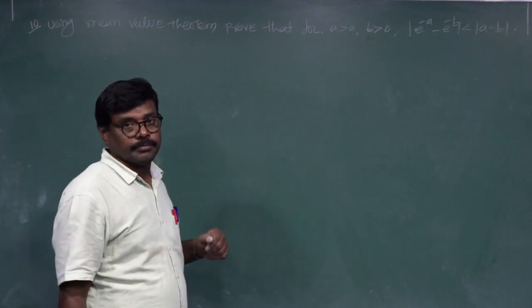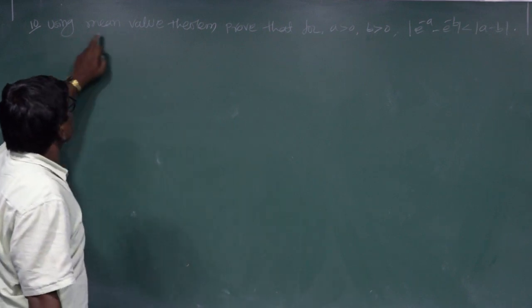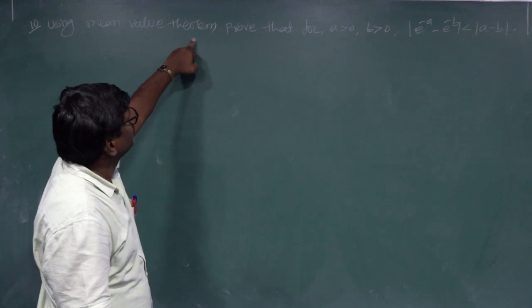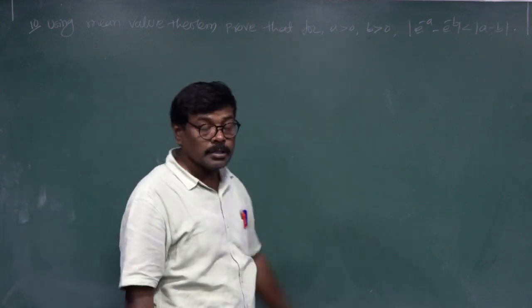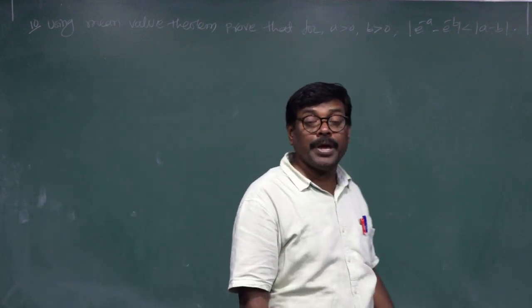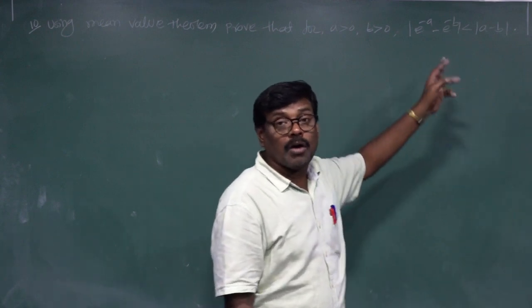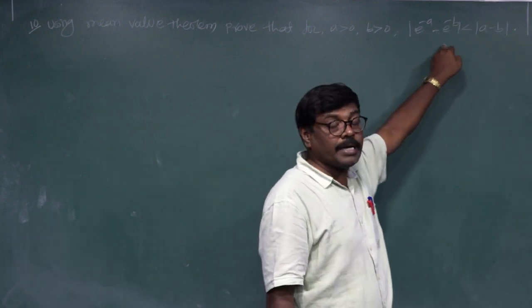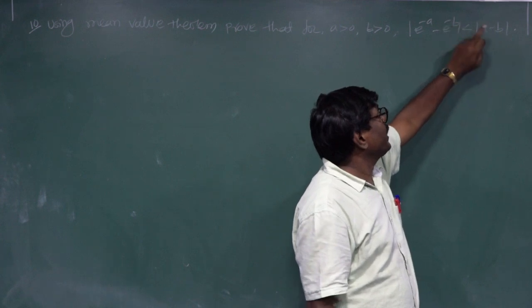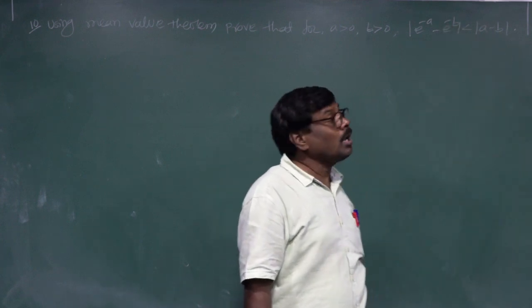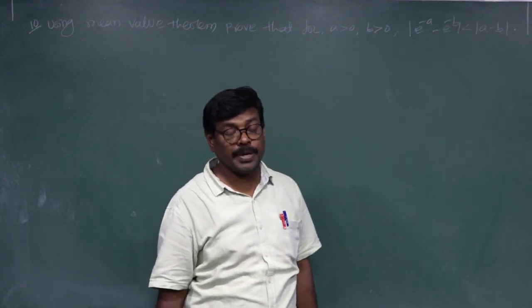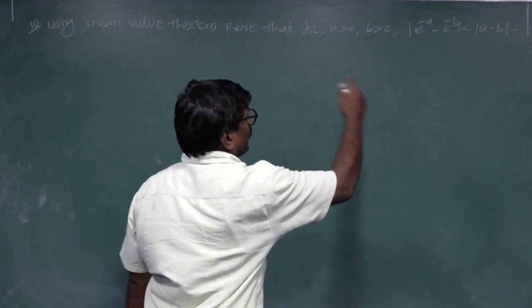10th problem. Using the mean value theorem, prove that for a greater than 0, b greater than 0, mod of e power of minus a minus e power of minus b is less than mod a minus b. This is a proof.